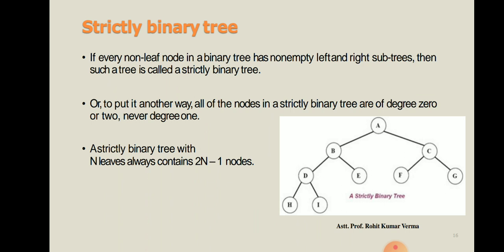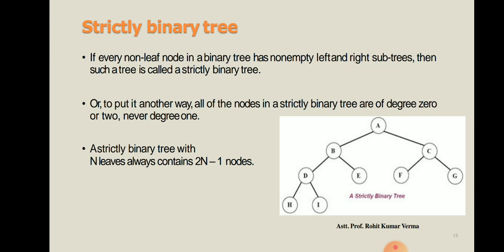So first of all, we have the strict binary tree. What you have to remember is that in a strict binary tree, every non-leaf node has a non-empty left and right subtree. Such a tree is called a strict binary tree. Or we can say that in a strict binary tree, all nodes have degree 0 or 2, never degree 1. So dear students, in the case of a strict binary tree, what happens?